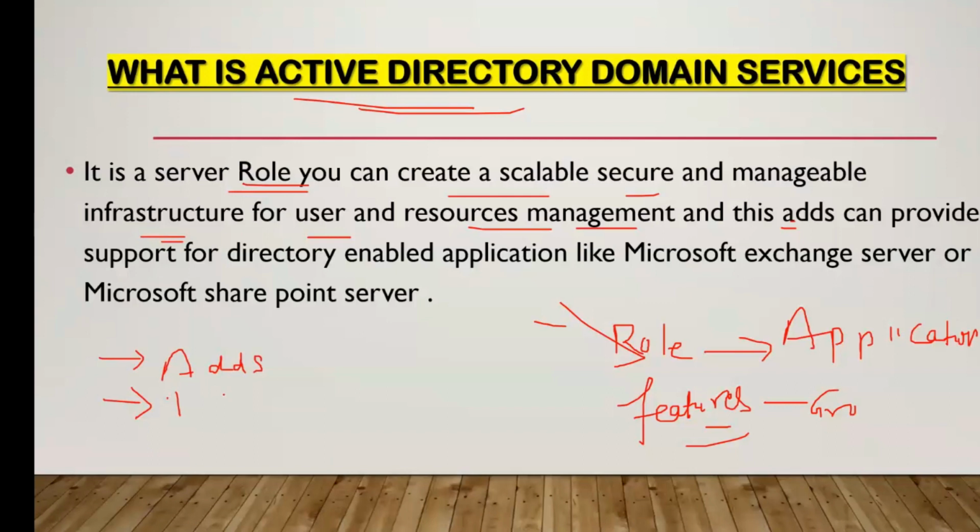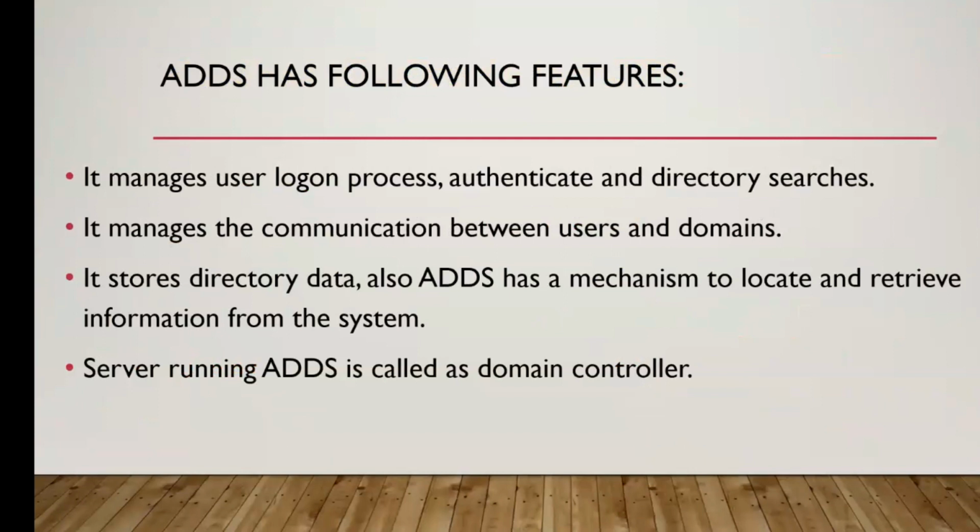After that, you can use that domain name. When a client tries to connect with that server, we need one identity by which we will connect to the server. That identity is the domain name. Like if you want to use google.com, we need one name. How can we access google.com? Because over the internet we have multiple servers available: google.com, facebook.com, and other servers. So we need one domain name, right? How we can create this domain name and how we can install Active Directory, we will see. But before that, ADDS has the following features.